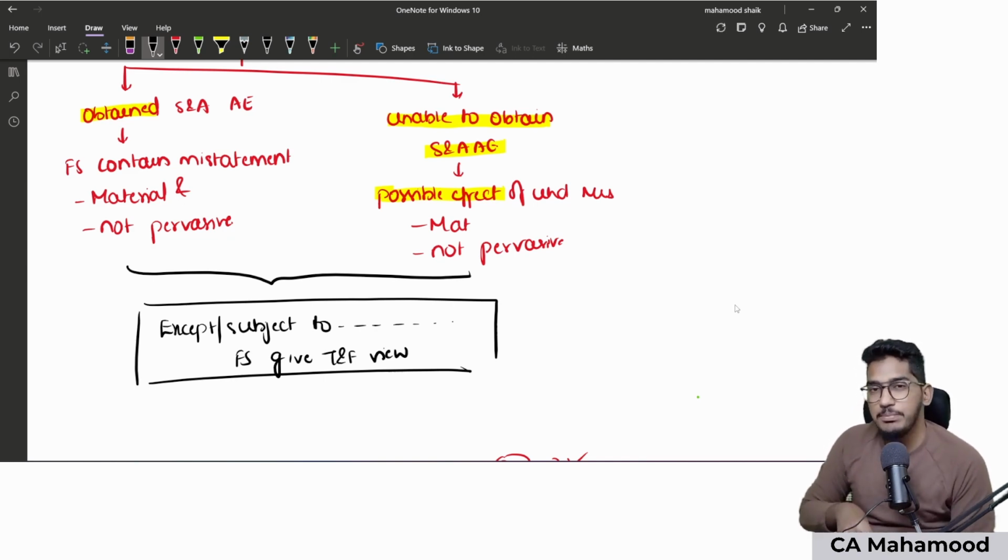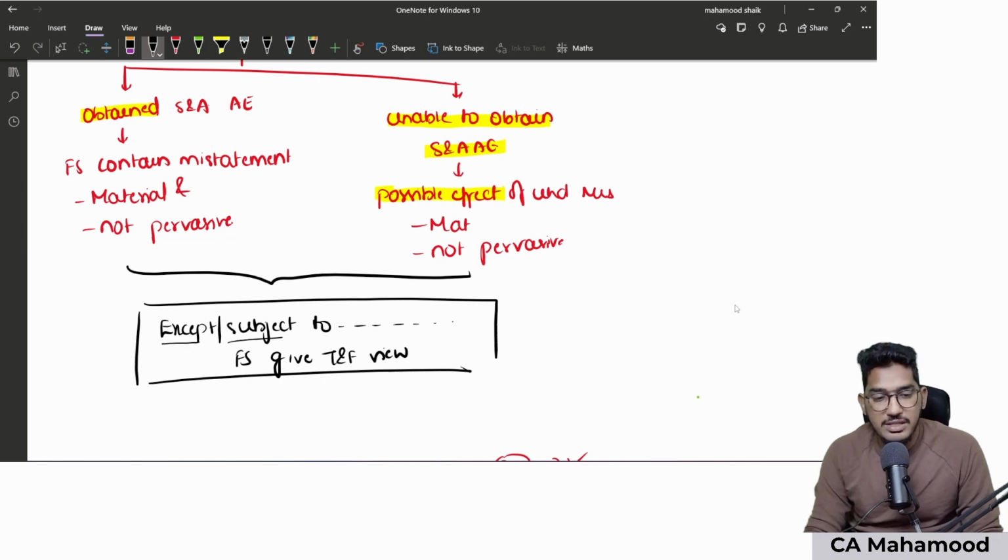Now, can you call this a completely positive opinion? By using this sentence, am I giving a completely positive opinion? No. Why? Because I am saying some items are there which are materially misstated. So that's why it is not a completely positive opinion. At the same time, it is not a completely negative opinion. It is a moderate negative opinion. Clear? So whenever you find this terminology, except or subject to certain items, financial statements give true and fair view, that opinion, we call it as what? Qualified opinion. This is how to identify the qualified opinion.